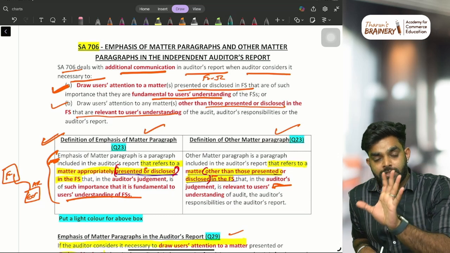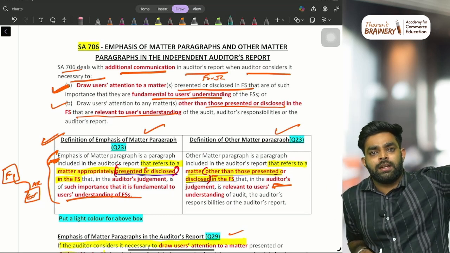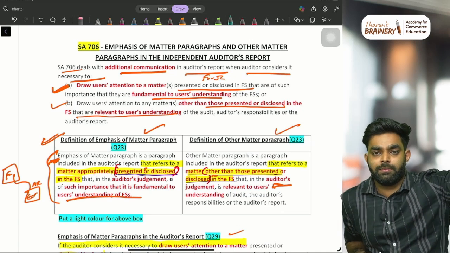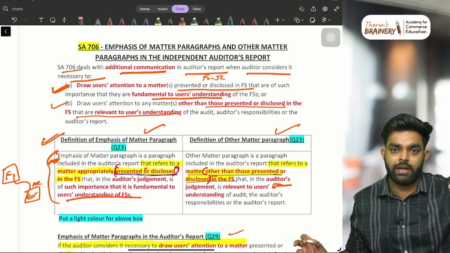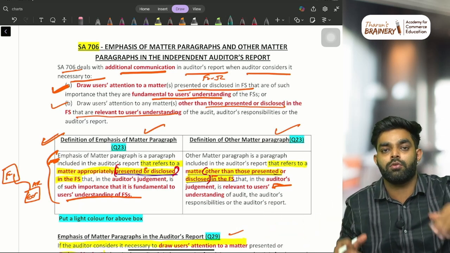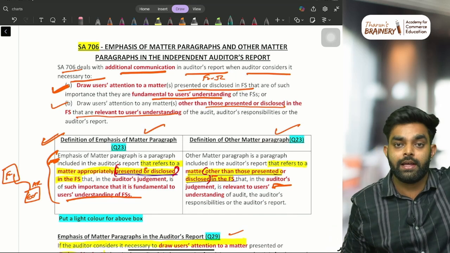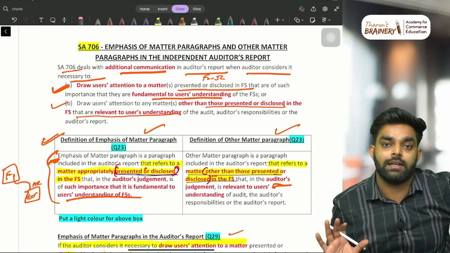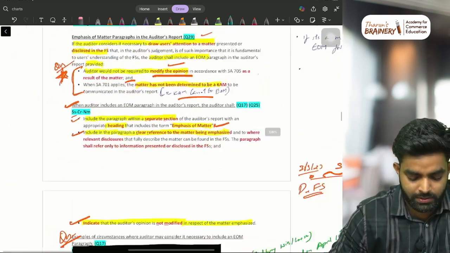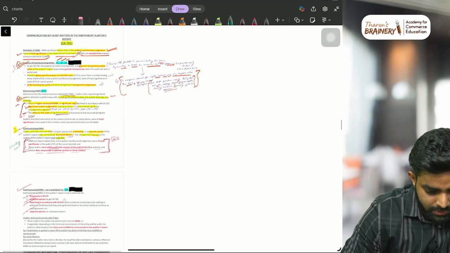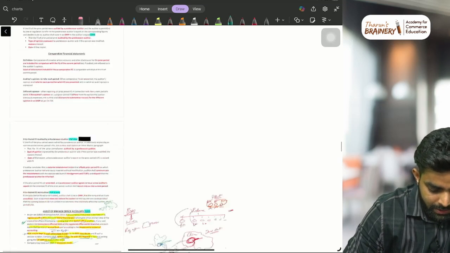Okay. Emphasis of matter paragraph means something is already mentioned in the audit report or financial statements, something is mentioned. You have to give just an explanation about that. Something is already mentioned, and you have to give an explanation about that for users' better understanding. Just like a reference, you are emphasizing that matter. The matter is already there in the financial statements. You are just emphasizing that. That is what we call emphasis of matter paragraph. Just in layman's language, keep it in your mind. So this is also only this much. Communicating key audit matter in the audit report is not significant.